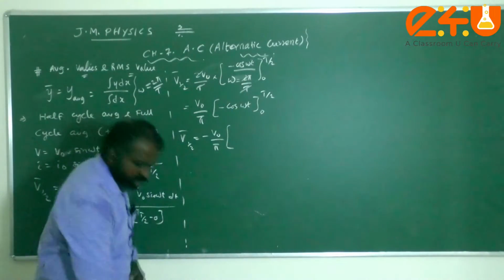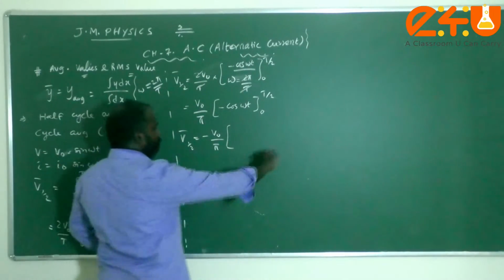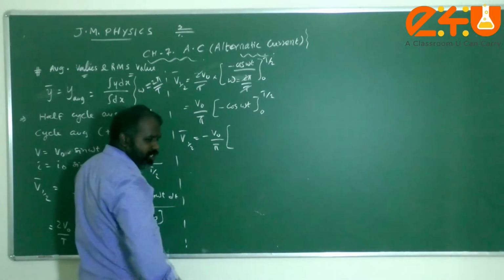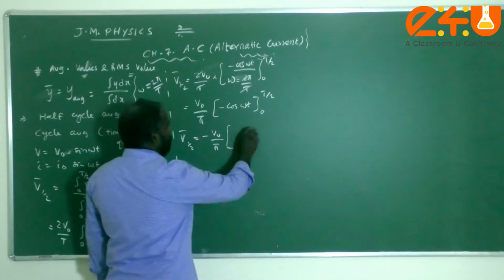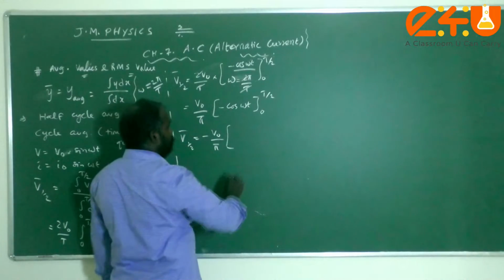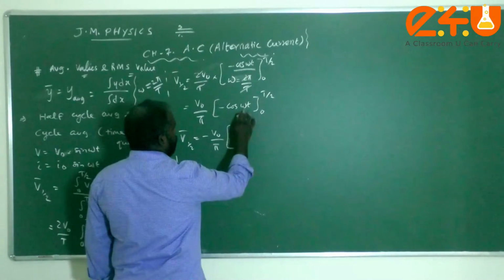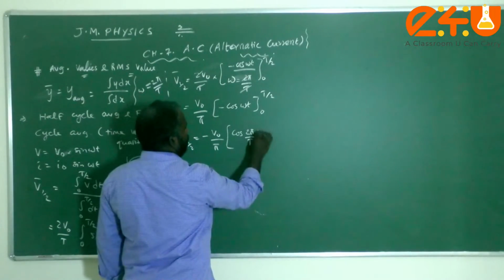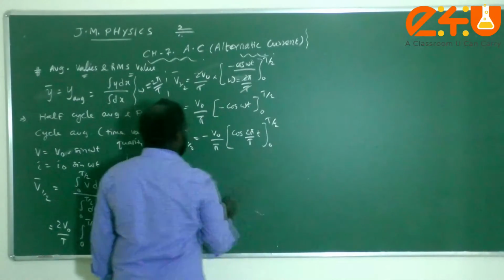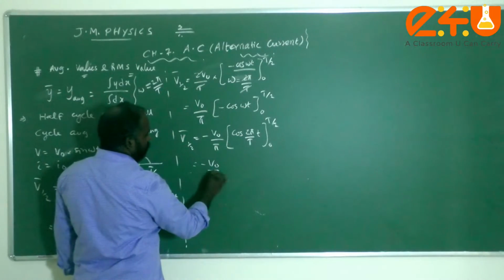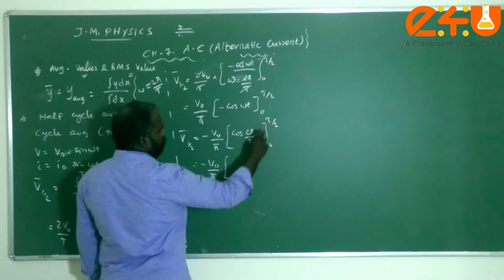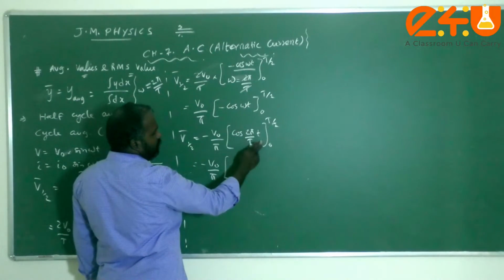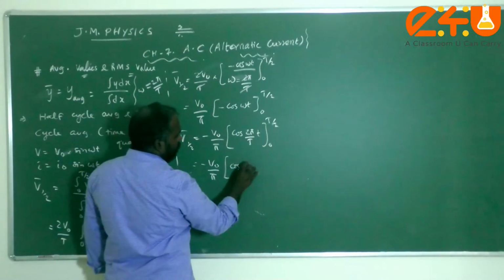For your understanding purpose, I am evaluating this integration, but for the next topics I will directly put the results. You must do the integration process and calculation work. So cos omega t is cos of 2 pi by capital T into t. Therefore minus V naught by pi, you just put the upper limit here, T by 2. So T gets cancelled out, 2 gets cancelled out. Then what I will get, children? Cos pi I will get.